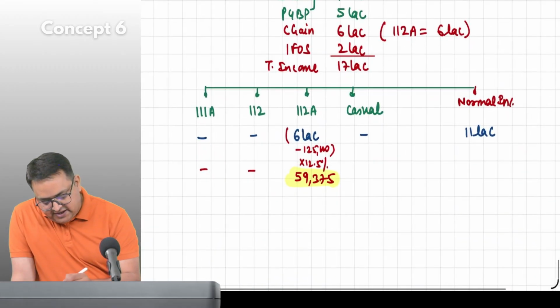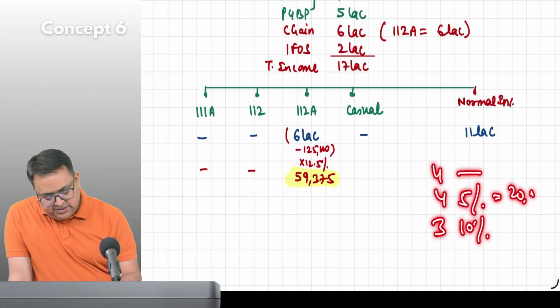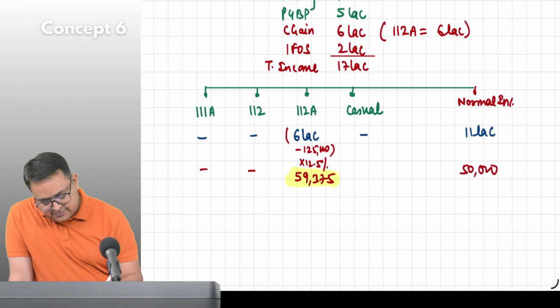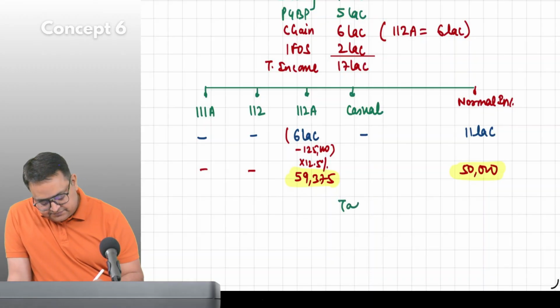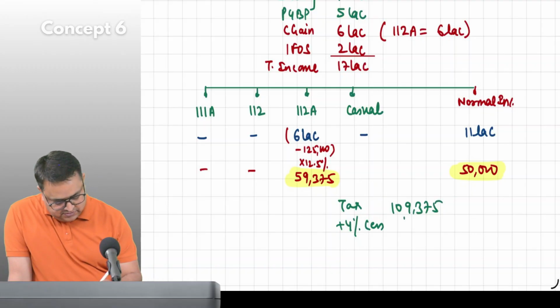Everybody, 11 lakh. First 4 lakh nil, next 4 lakh 5%, and next 3 lakh 10%. 20, 30, 50. Is it 50? Yes, sir. Very good. So please tell me how much is the taxes? 1,09,375. Correct. Plus 4% cess, 1,13,750.